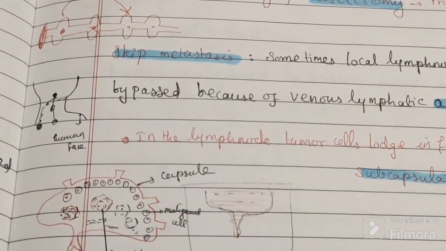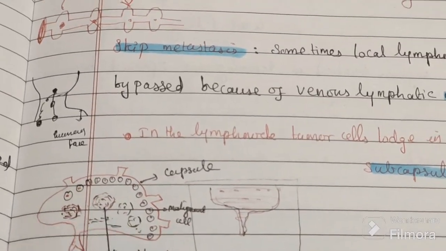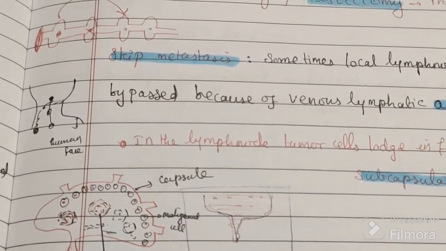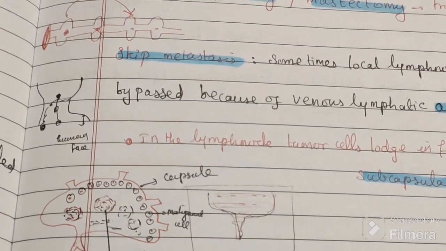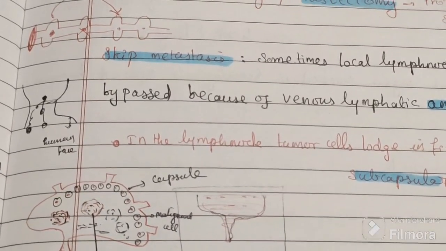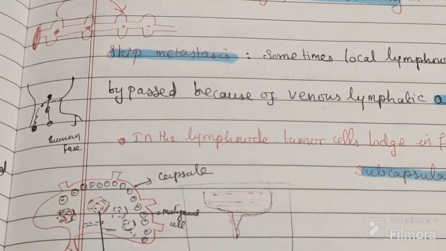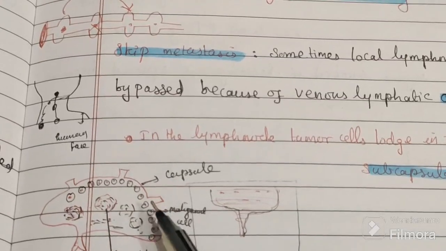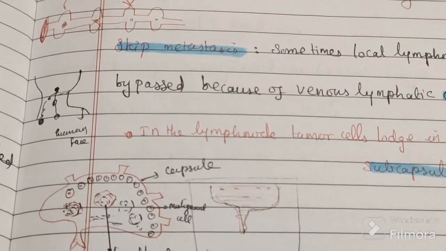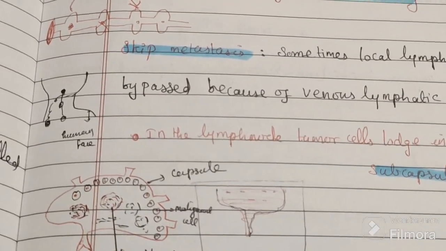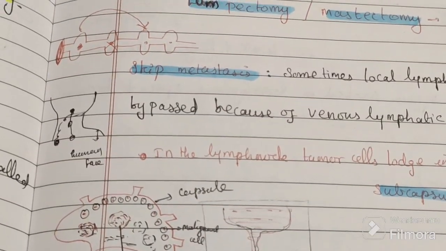So which portion of the lymph node is involved first by tumor cells? The answer is the subcapsular sinus. This one is the capsule, this one is the follicles, and here in the subcapsular sinus we have the cancer cells. So these are all the important points in the lymphatics.